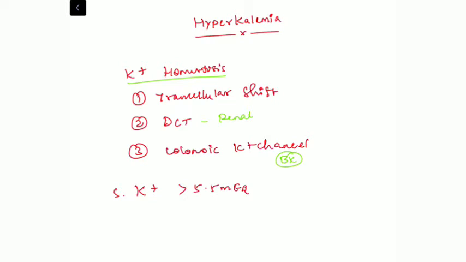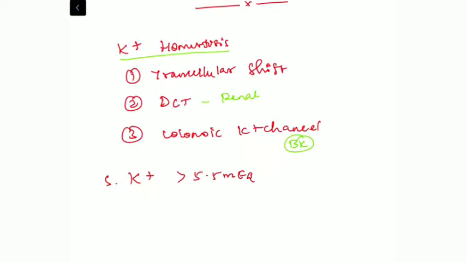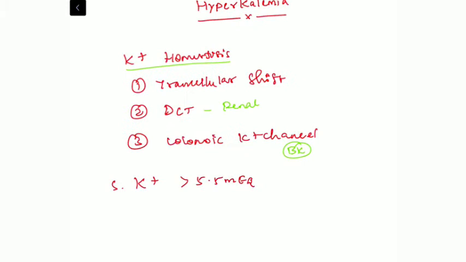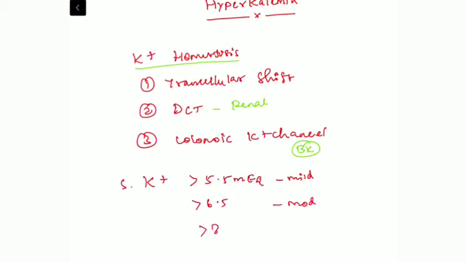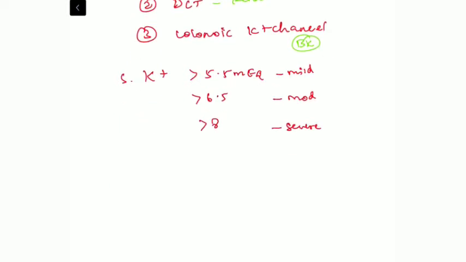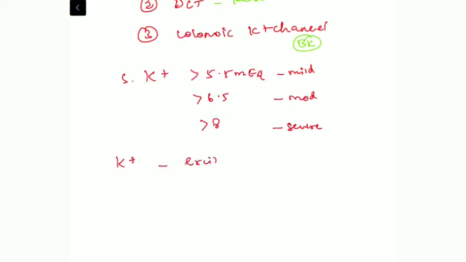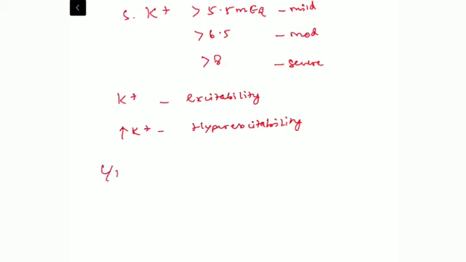So normally, when do we call the patient hyperkalemic? When the patient's serum potassium is more than 5.5, we call it mild hyperkalemia. When it is more than 6.5, it is moderate, and more than 8 is called severe hyperkalemia. We have already discussed that potassium is the main cation responsible for the excitability of tissue. So whenever there is excessive potassium, there will be hyperexcitability of all tissues in our body. This mechanism mainly explains the clinical features associated with hyperkalemia.